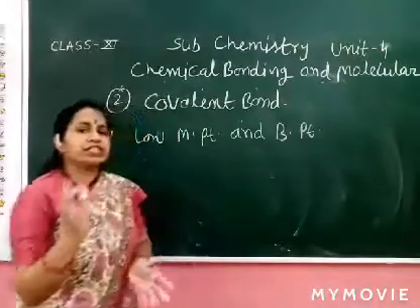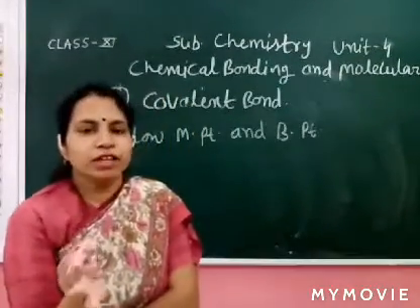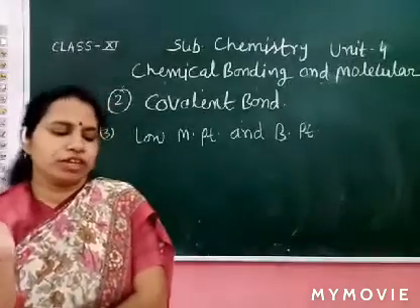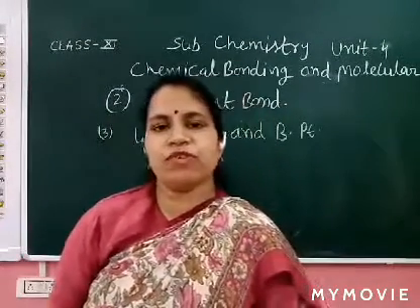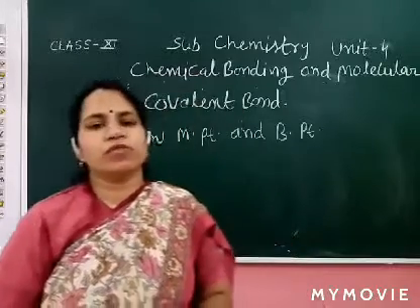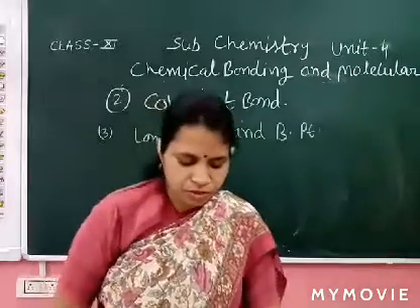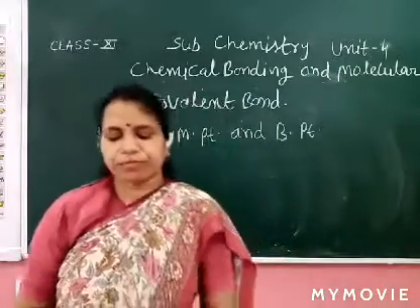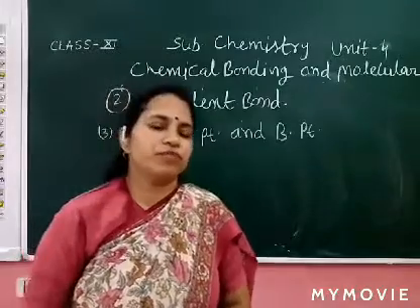In comparison, ionic compounds have high melting point and boiling point, but covalent compounds have weak van der Waals force. So what happened? Weak van der Waals force easily breaks. So their melting point and boiling point are very low.